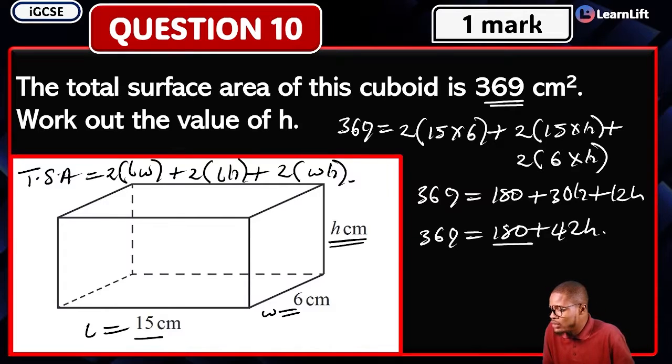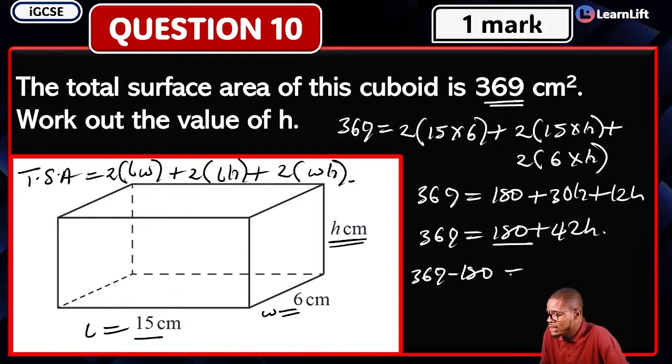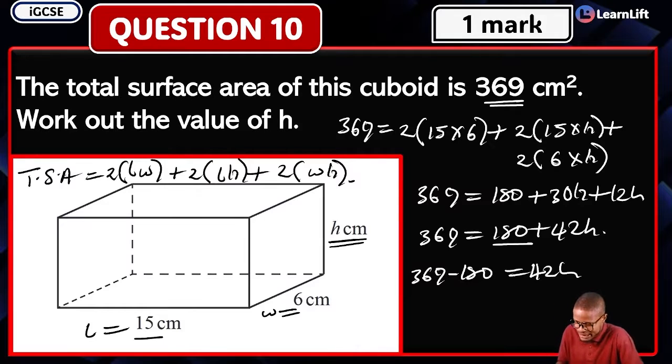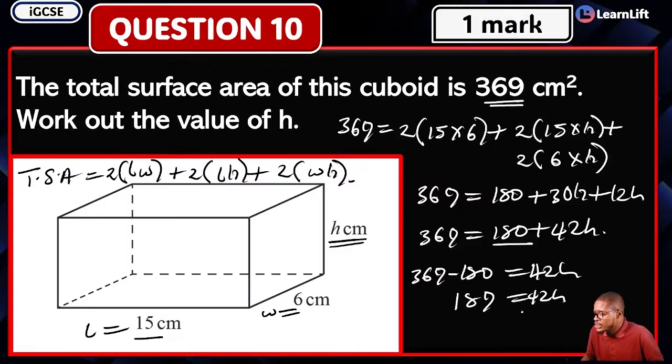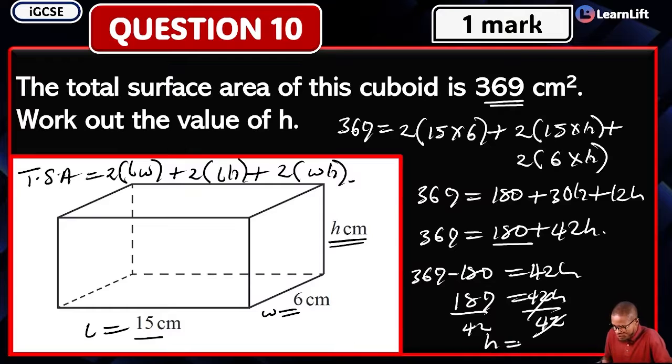Oh yes, subtract. Bring 180 over to this side and then subtract. That's going to give you 369 minus 180 is equal to 42H, right? So what is 369 minus 180? That's going to give you 189. 189 is equal to 42H. Divide both sides by 42. So if I divide by 42, what's it going to give me? H is going to give me 189 divided by 42. Hooray, that's 4.5.